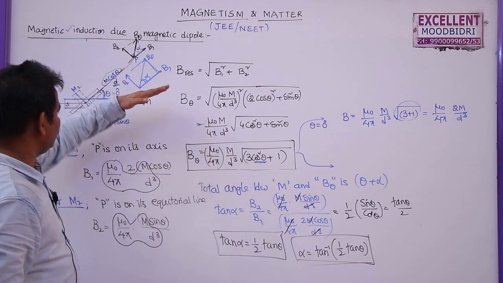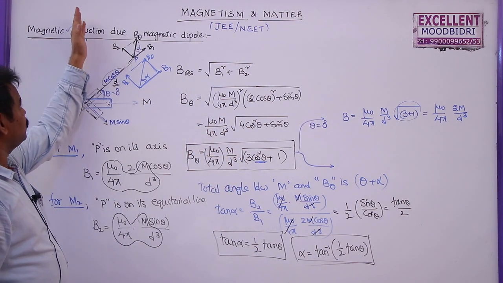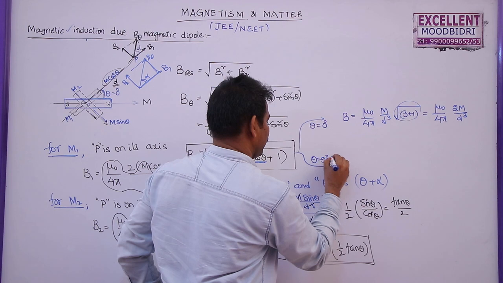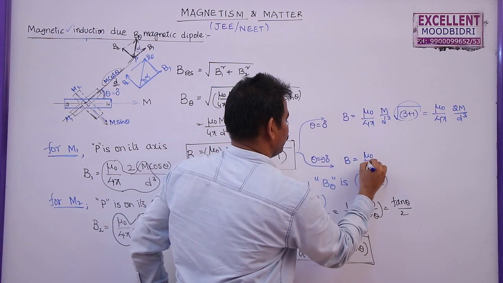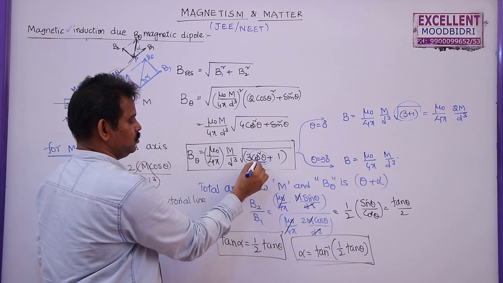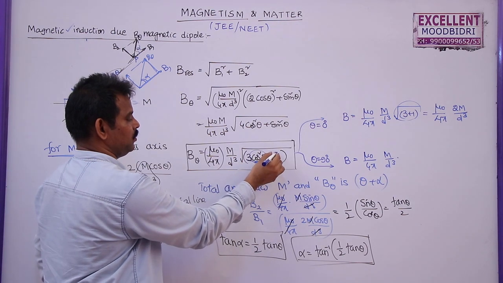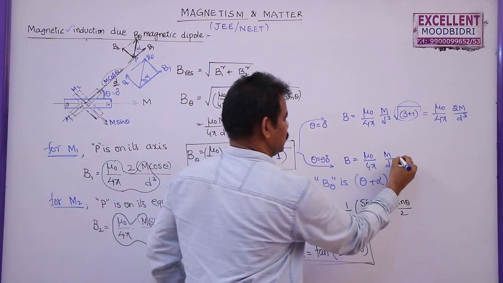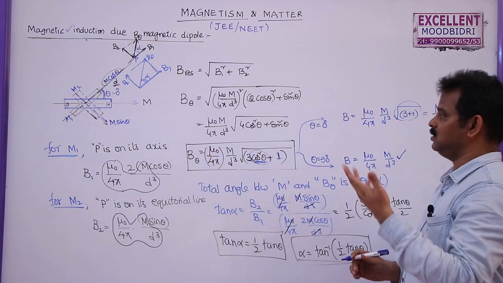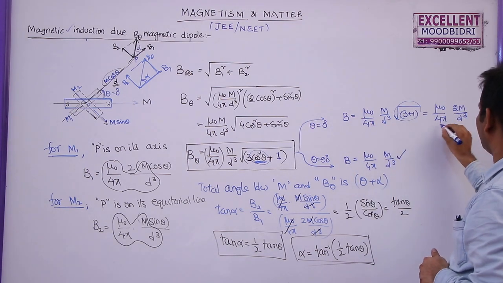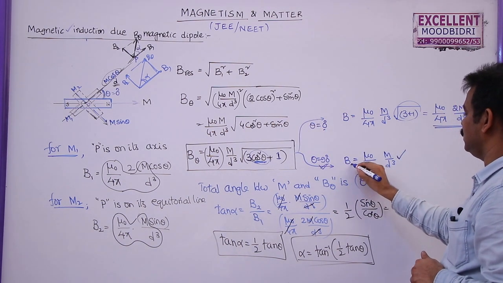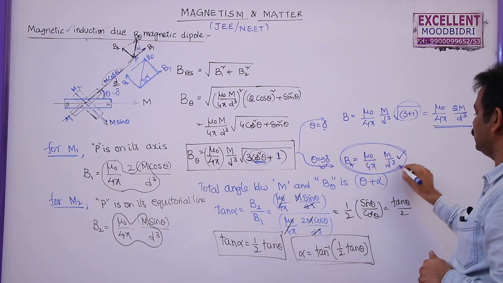Similarly, if you keep theta equal to 90, then this point lies on the equatorial line. So theta is equal to 90 degrees. B will become mu naught by 4 pi m by d cube. Cos 90 will be 0. 0 square is 0. 0 into anything is 0. So the remaining term is only 1 here. Root 1 is 1. So this is the expression. And these are the values that we already obtained in the previous topic. This is the magnetic field on the axial line when theta is 0, which is the known quantity for us. And if theta is 90, that is the equatorial line, and this is the result we already obtained in the previous class.